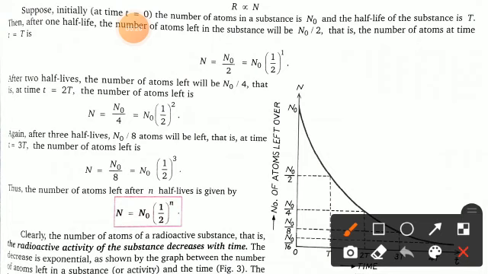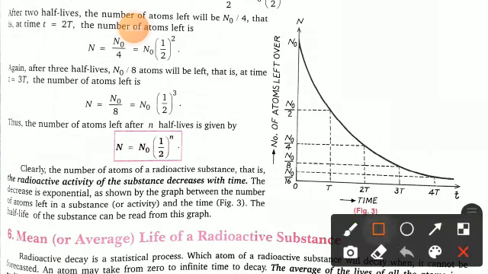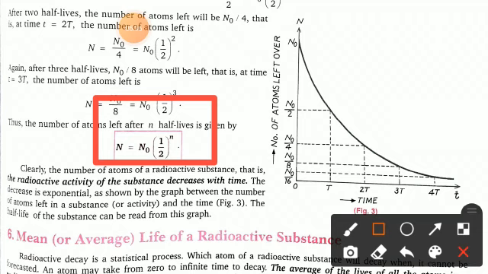You have to put the values. Here you can put 1 half-life, then 2 half-lives, then 3 and 4, then finally the expression. You can calculate using this formula, N = N0 (1/2) to the power n, where n is the number of half-lives: 1, 2, 3 and 4.